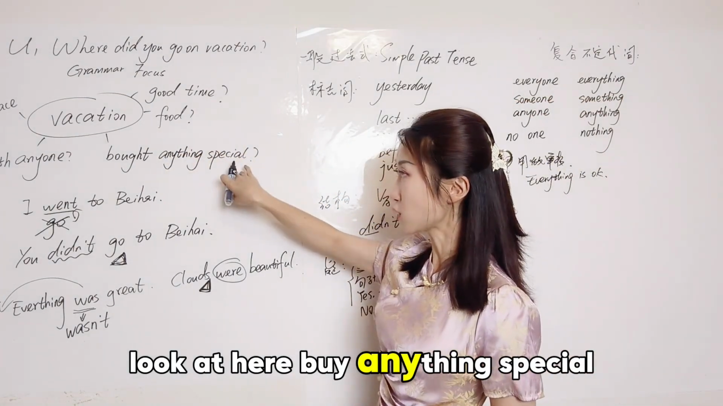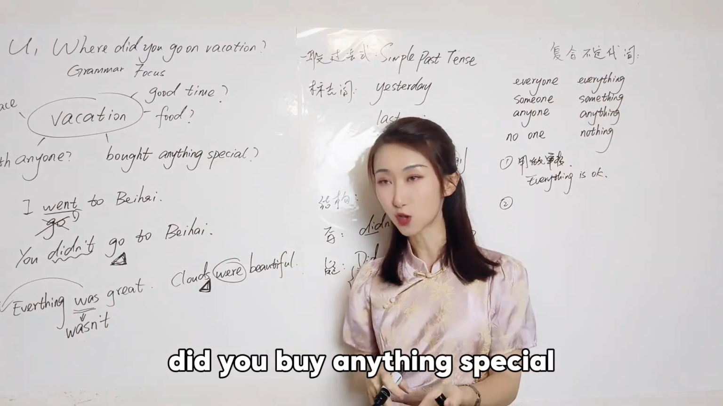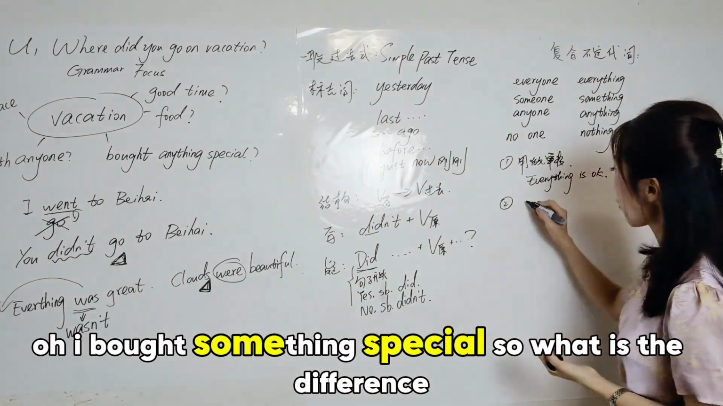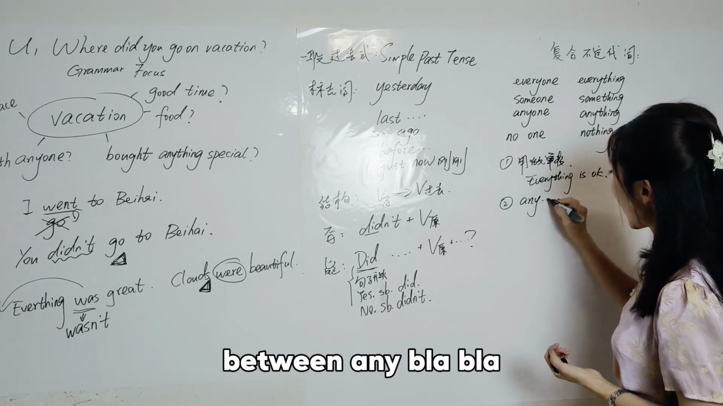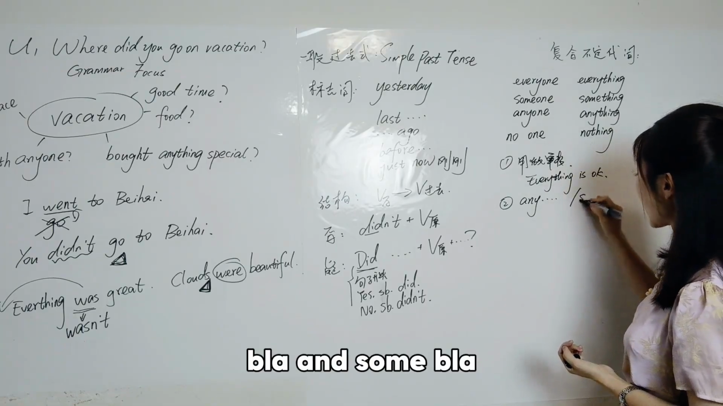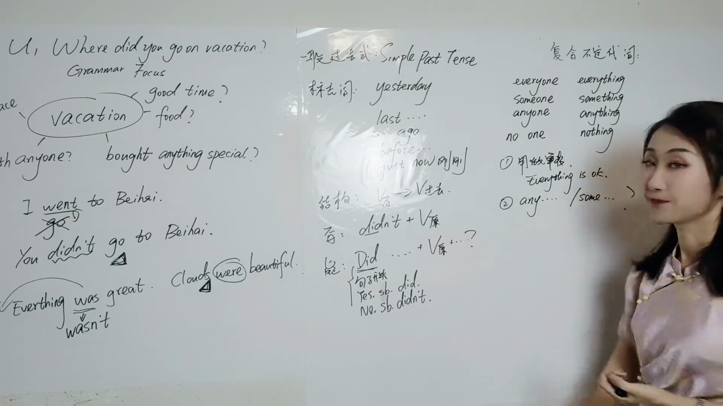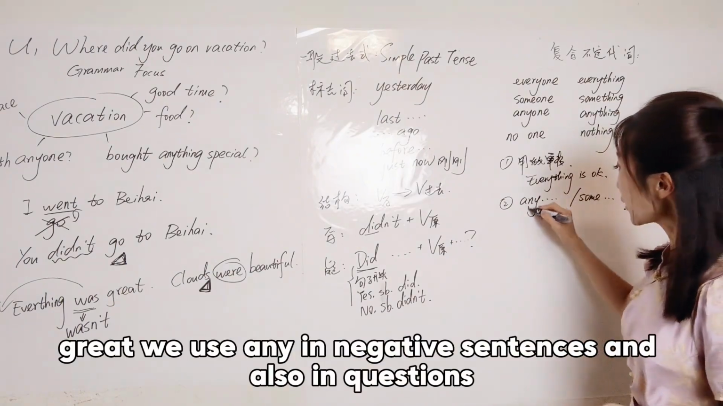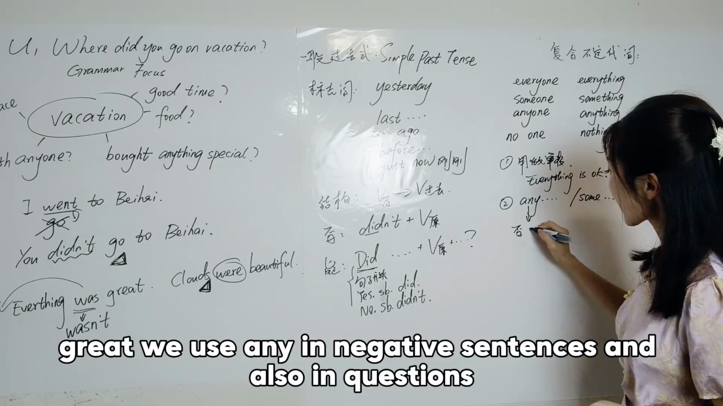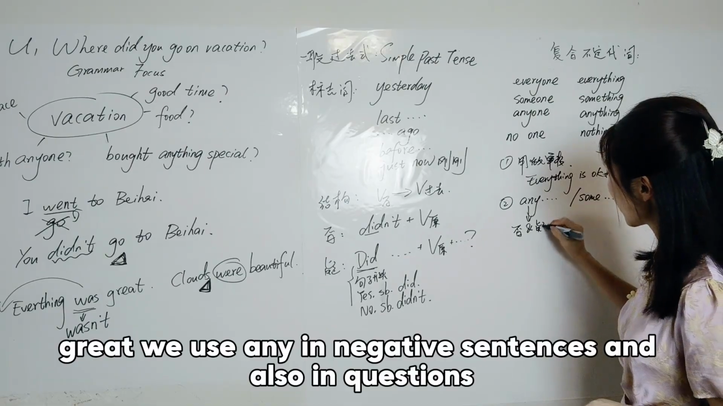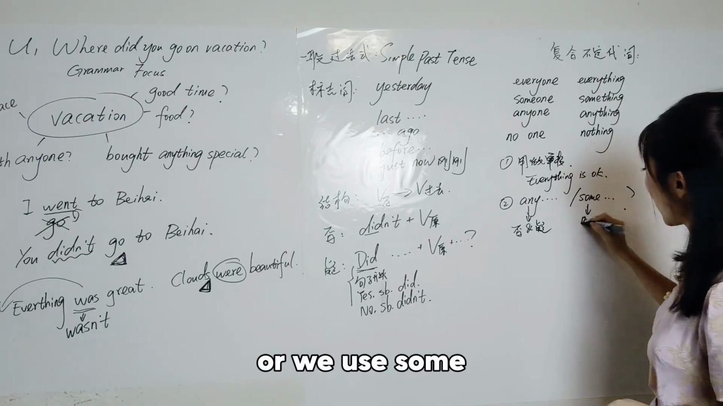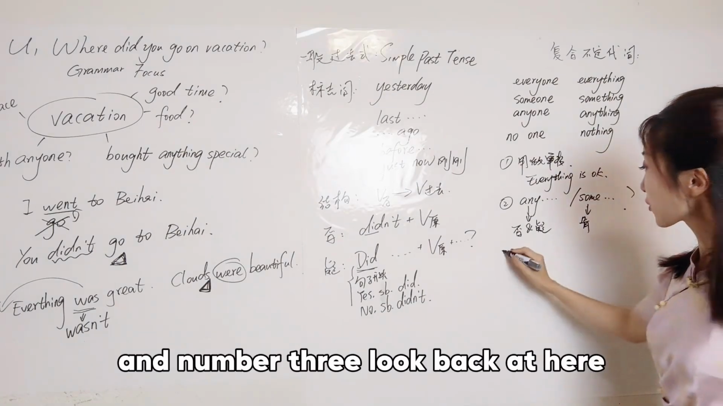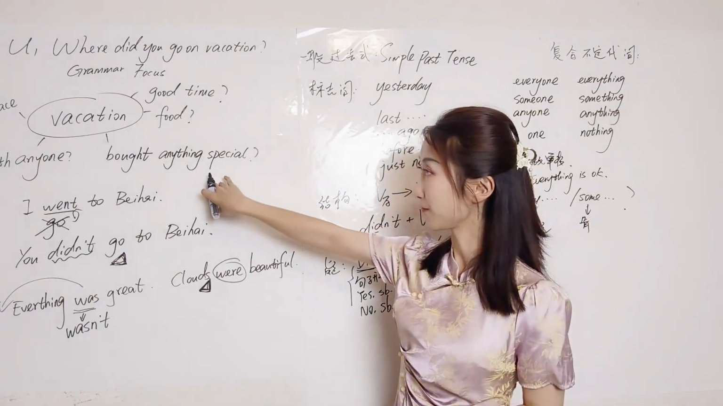Number 2, look at here. Did you buy anything special? Oh, I bought something special. So what is the difference between any blah blah blah and some blah blah blah? This is something that we learned last semester. Great. We use any in negative sentences and also in questions, but we use some in positive sentences.